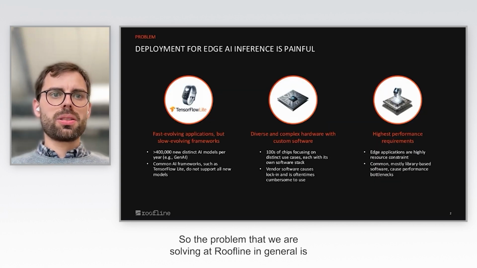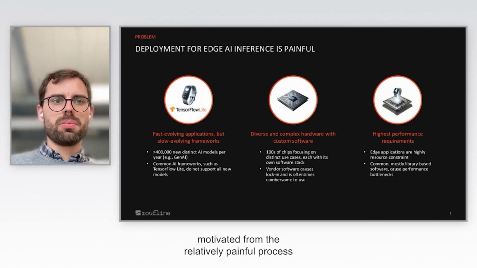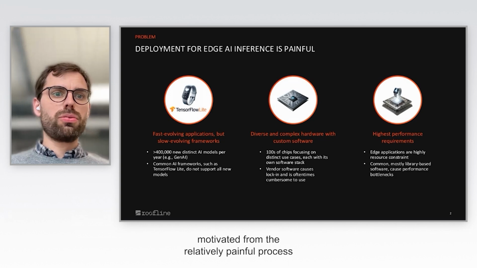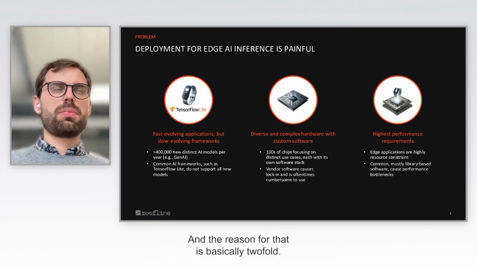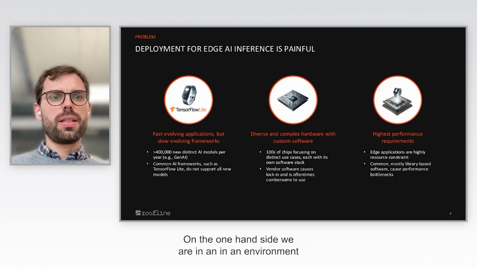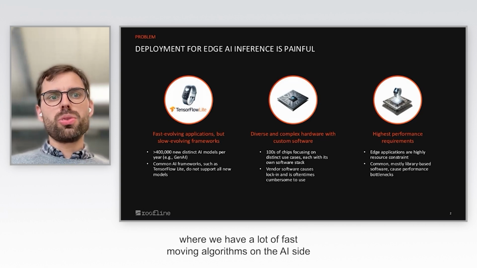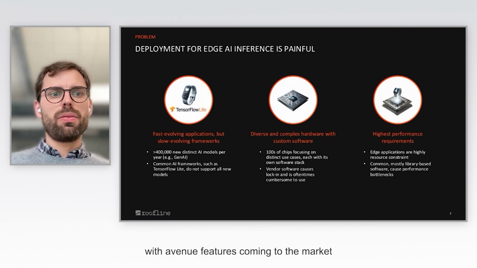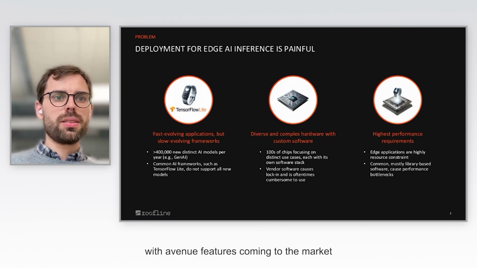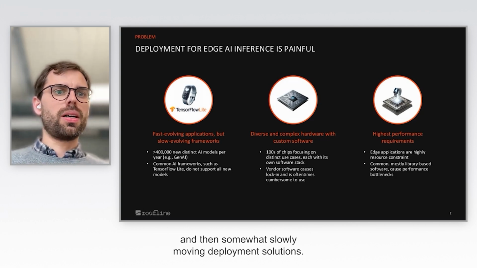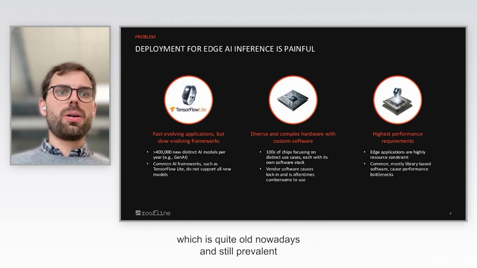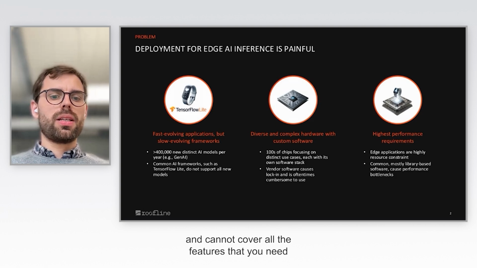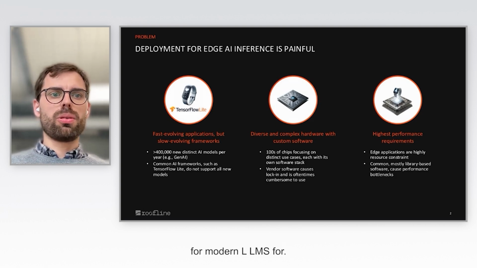So the problem that we are solving at Roofline in general is motivated by the relatively painful process of deploying AI models at the edge. The reason for that is basically twofold. On the one hand, we are in an environment with a lot of fast-moving algorithms on the AI side, with ever new features coming to the market, and then somewhat slowly moving deployment solutions. One example is TensorFlow Lite, which is quite old nowadays and still prevalent, and cannot cover all the features that you need for modern LLMs.